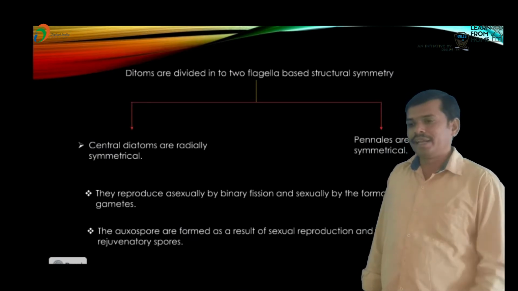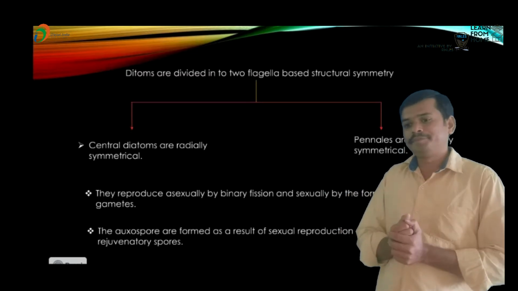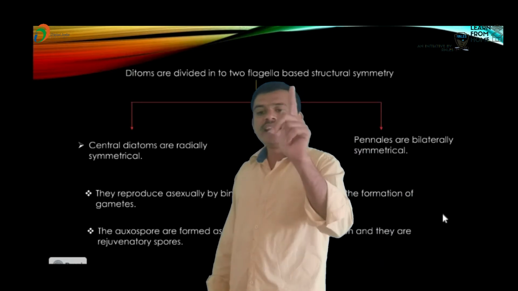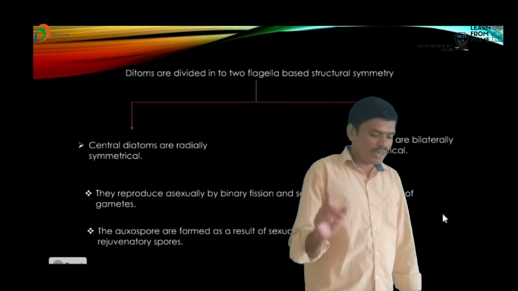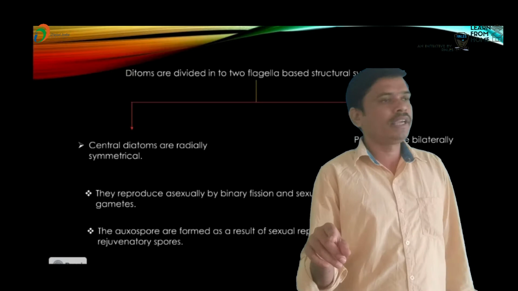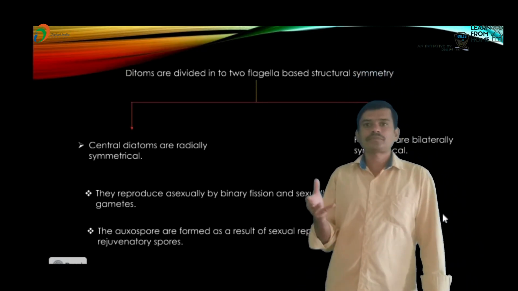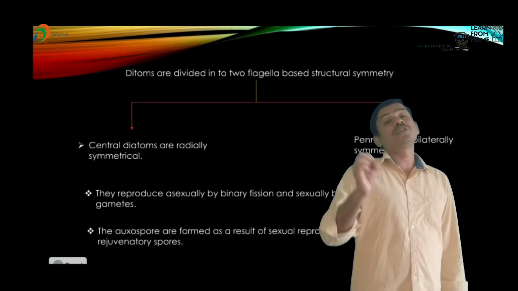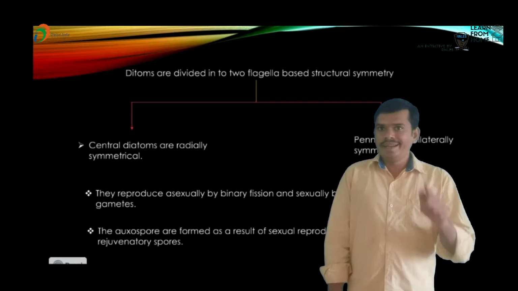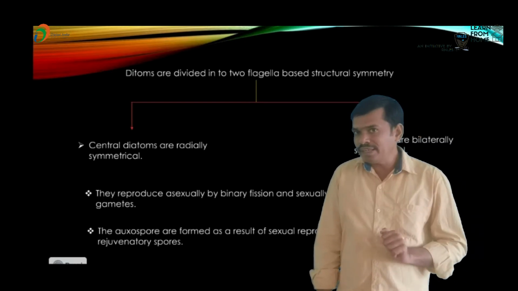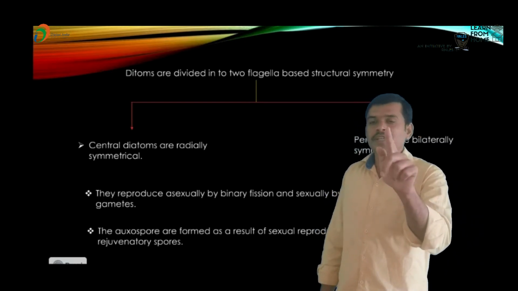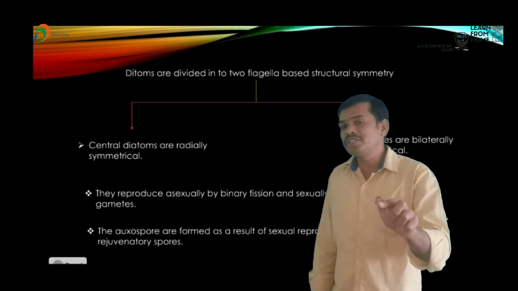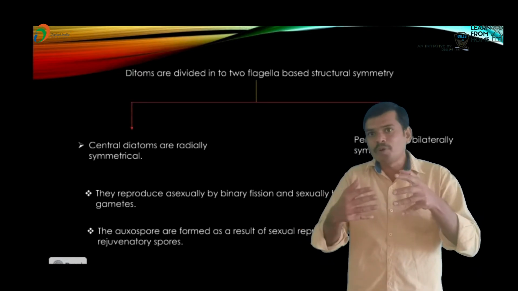Now here one important point is there. As a result of sexual reproduction, the formation of spores occurs. That spore is known as the auxospore, a very important point. This question was asked in NEET 2018, where the auxospores are found in diatoms or chrysophytes. Asexual reproduction occurs through spores or binary fission, and sexual reproduction occurs through the auxospores.